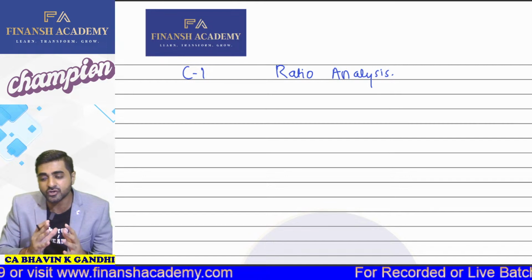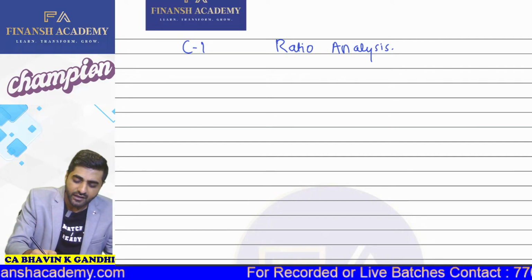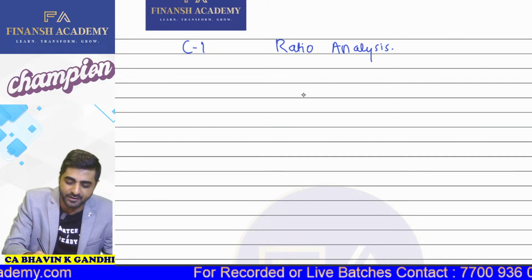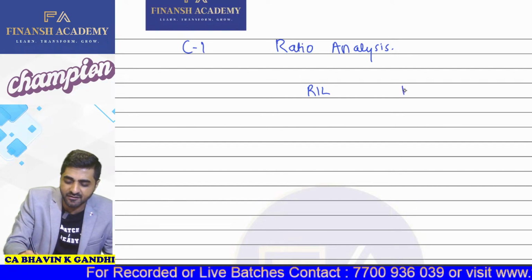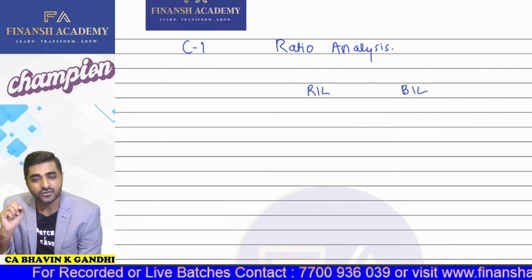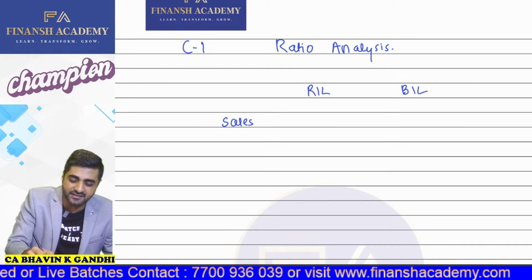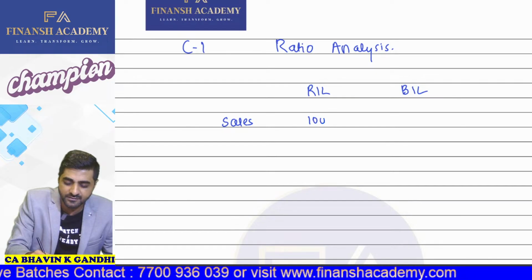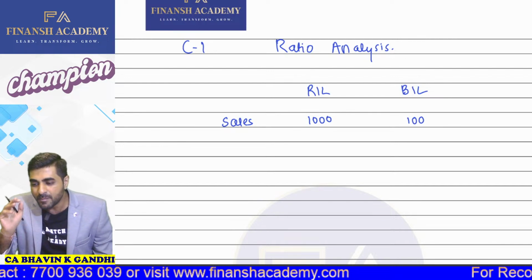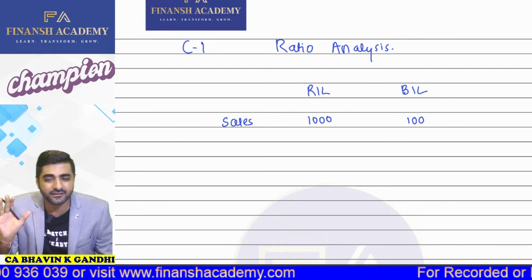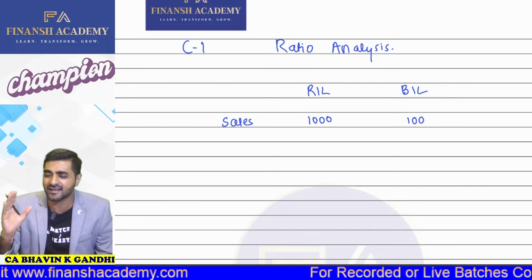Okay. Why is ratio important? So very simple concept, that if I give you two companies, okay, let's say for example, I tell you there is a company, Reliance Industries Limited, and let's say Bhavin Industries Limited. Okay. So these are the two companies which we have. And suppose I tell you that sales of Reliance Industries Limited is, for example, 1000 crores, and sales of Bhavin Industries Limited is 100 crores. Okay.